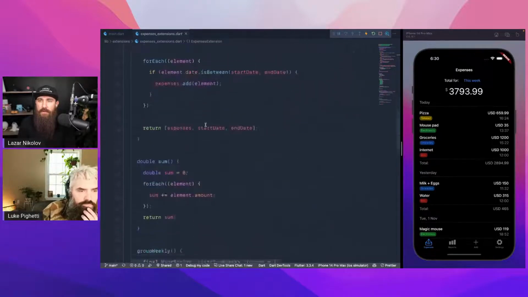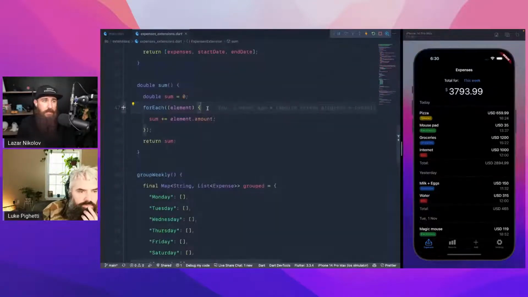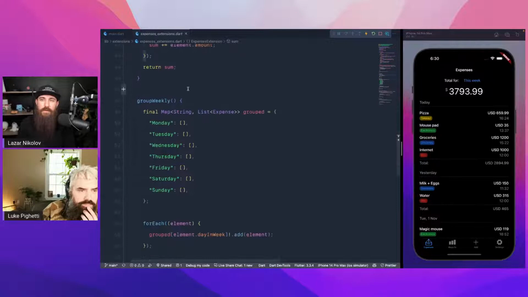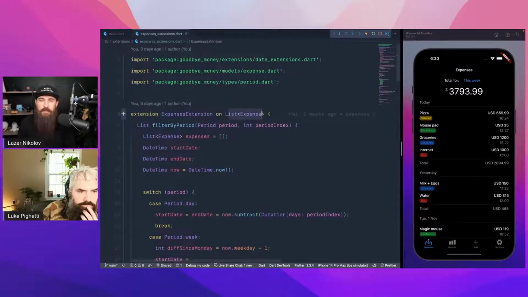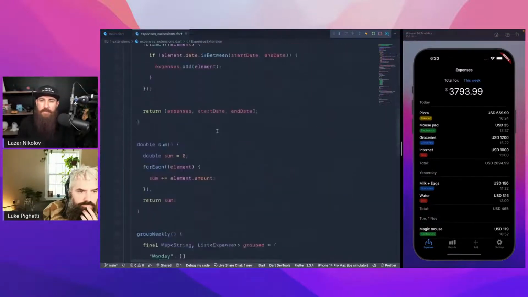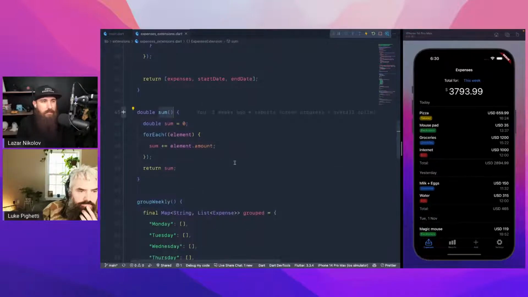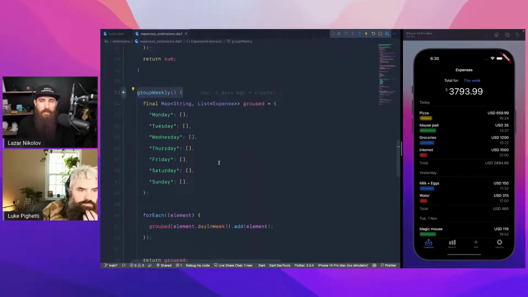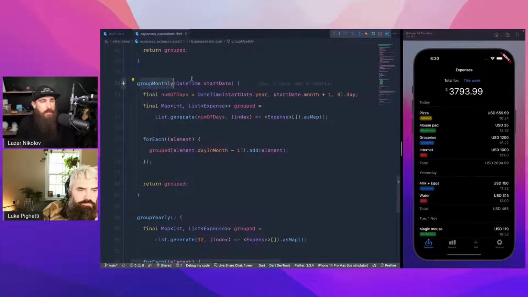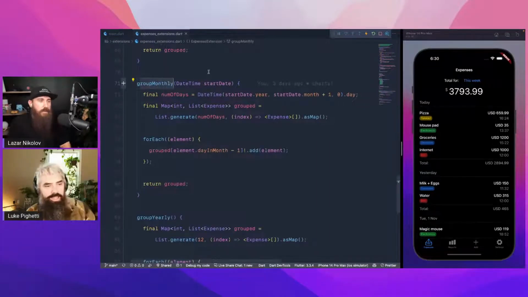I actually love this feature, building extensions on your own models. Because this is a list of expenses, I can say, give me the sum of them, or group them by week or by month. It is awesome.